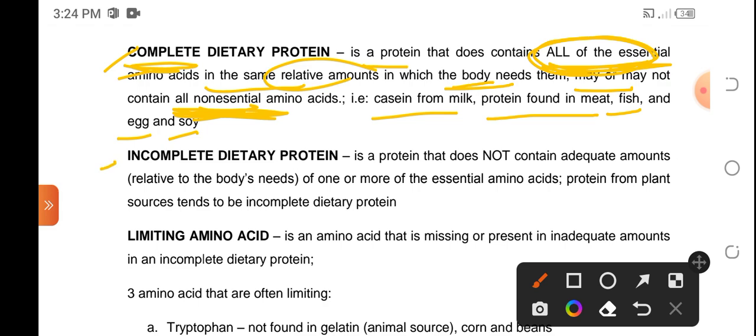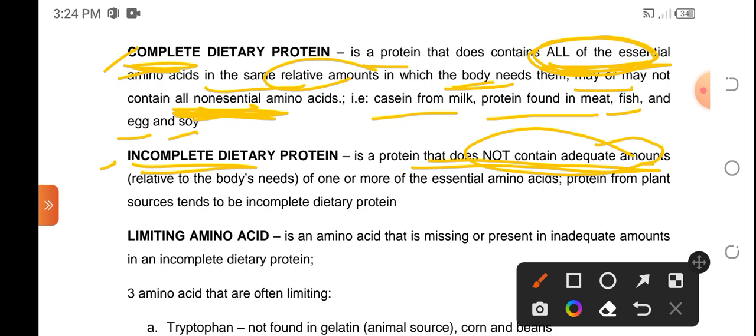For incomplete, does not contain adequate amount of these essential amino acids. So it could be missing, pwedeng wala, or pwedeng kukonte. Kasi they may be present but not in adequate amount. Hindi yung kulang, rather kulang yung amount nila. So, incomplete, na considered pa rin silang incomplete.